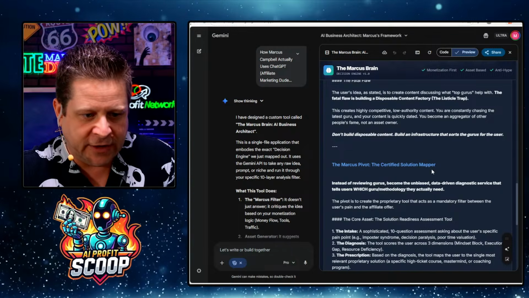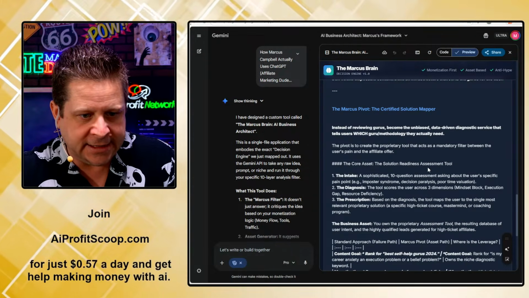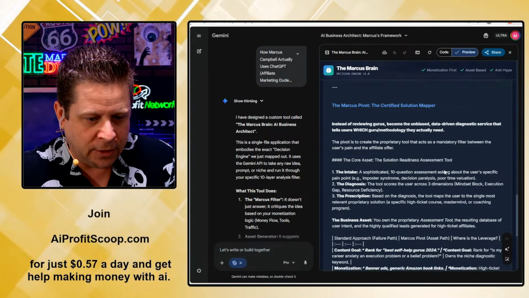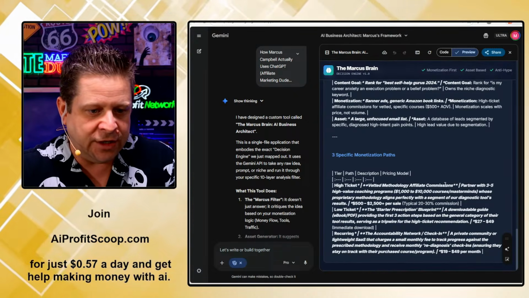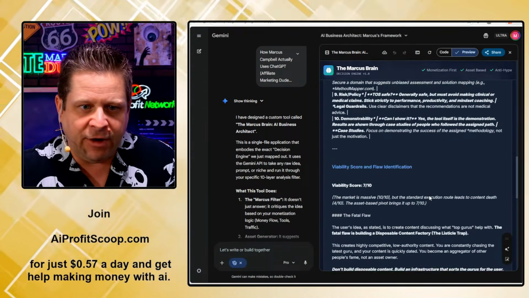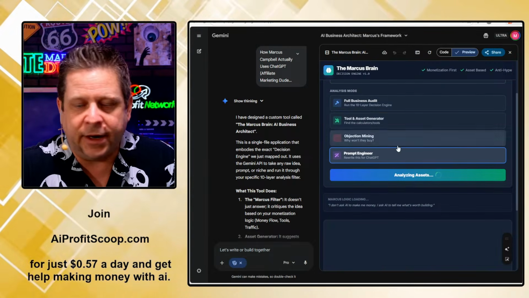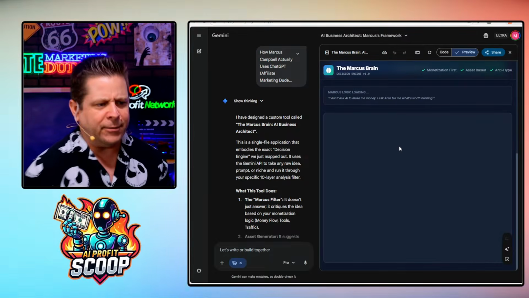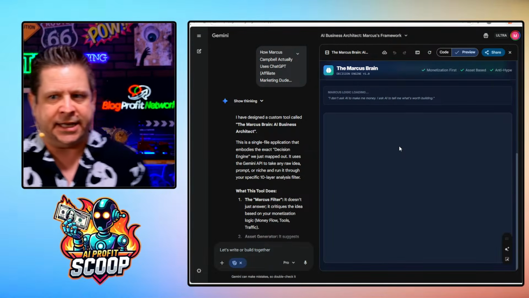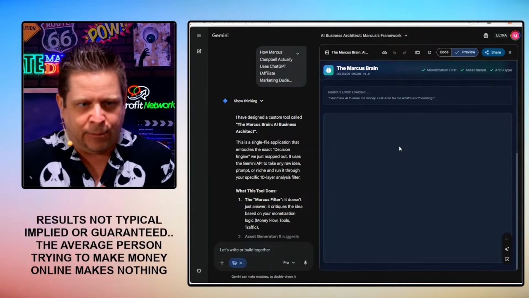Marcus Pivot, the certified solution mapper. Core asset: solution readiness assessment tool, showing you all the stuff that you can look at. Very, very cool. And then you can even do prompt engineer. What would I do if I wanted a prompt like Marcus, right? How many of you guys are seeing this and you're like, oh my gosh, that's the game-changing aha moment?